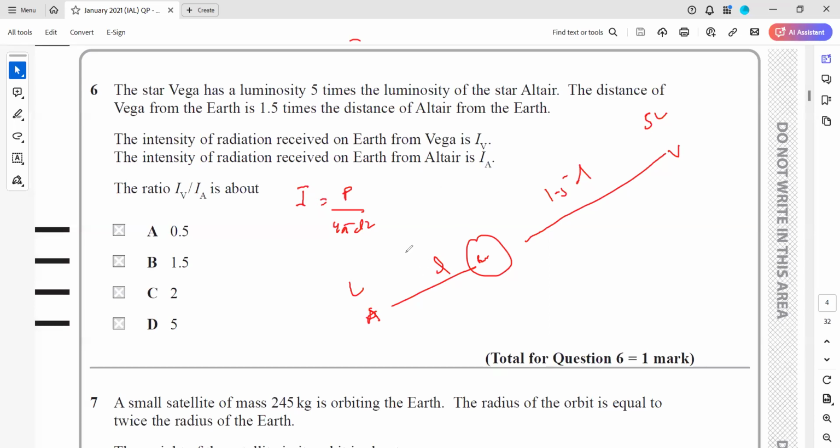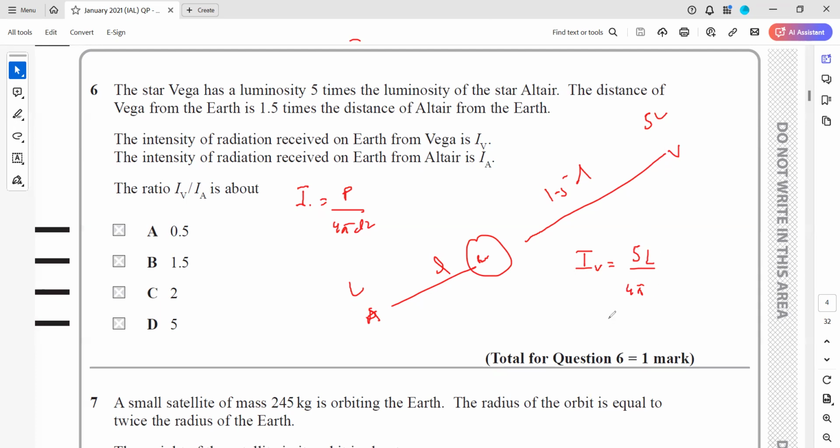So if we compare IA and IV, we want to compare the flux of the two. So IV is equal to, power is how many times? It is 5 times, over 4 pi d square. Distance is how many times?